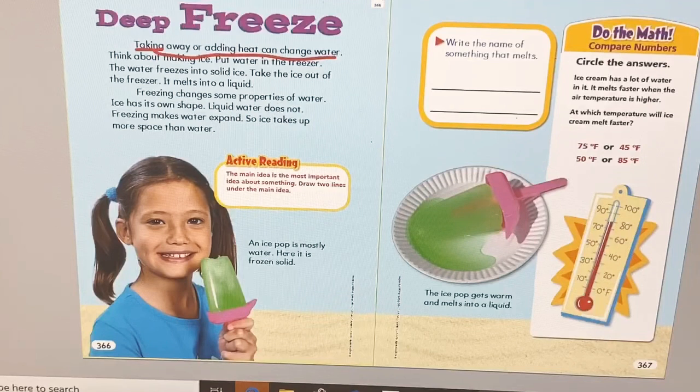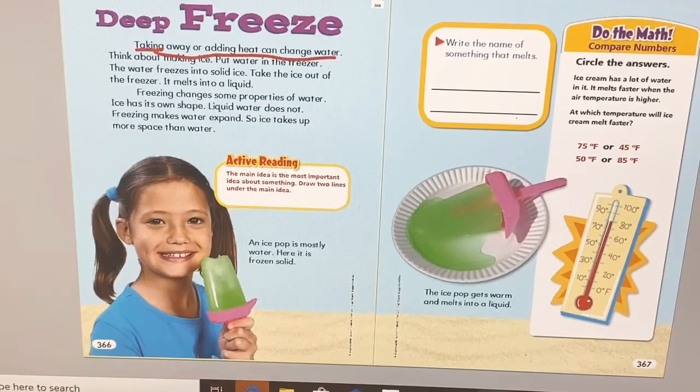Now, on the second page, write the name of something that melts. Tell me about something that can melt. I think of an ice pop. What do you think of? Look at this ice pop. This ice pop gets warm and melts into a liquid. Can you tell me another example? Excellent, ice cream. Ice cream can melt and turn to liquid. What else? Yes, there are a lot.